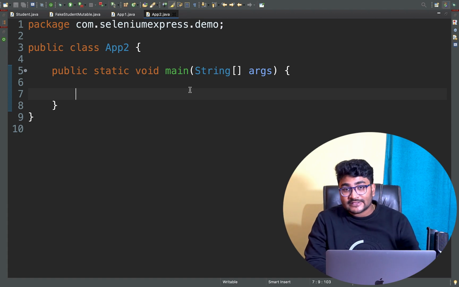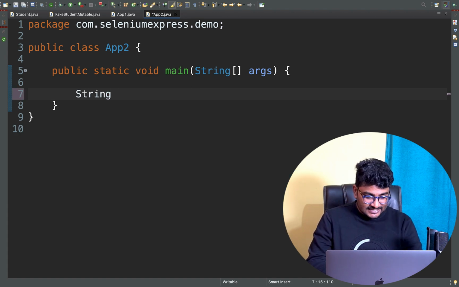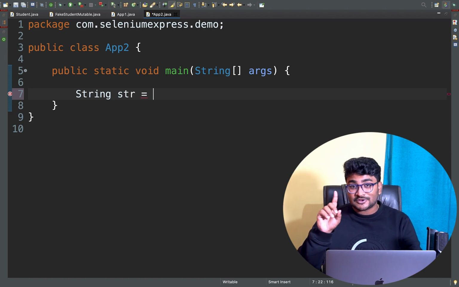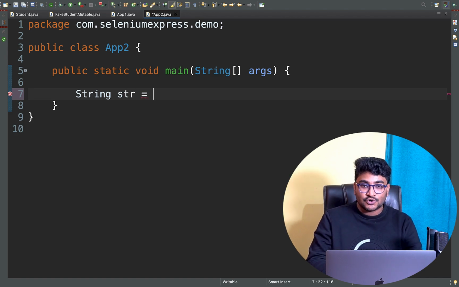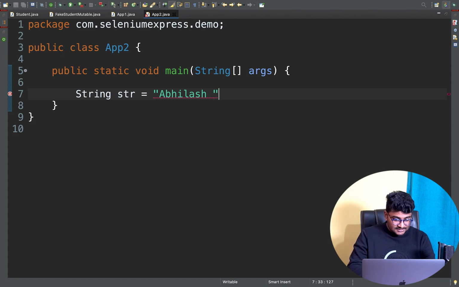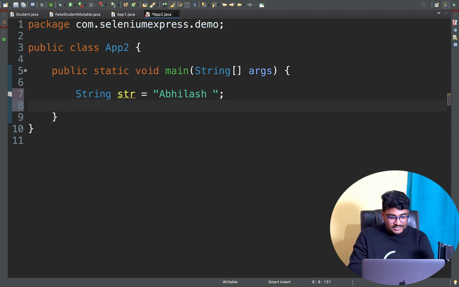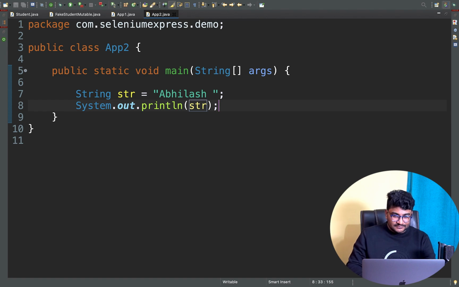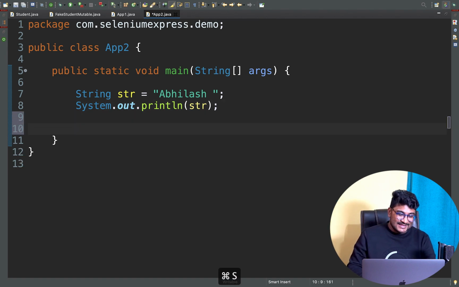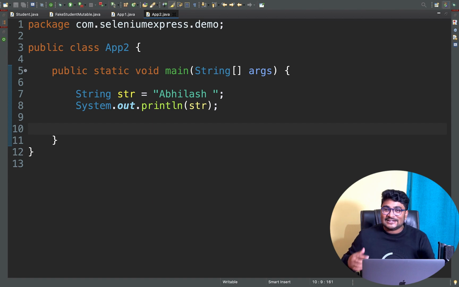The first question: let's say you got a string here, String str. String is immutable in Java. I'm sure that you know about this. Let's say I got a string here, String str is equal to Avilash. And right now someone is trying to print out this string, let's say sysout str. Then what will be the result of this? Don't look at me like this, I know that you understand this. What will be the answer for this?